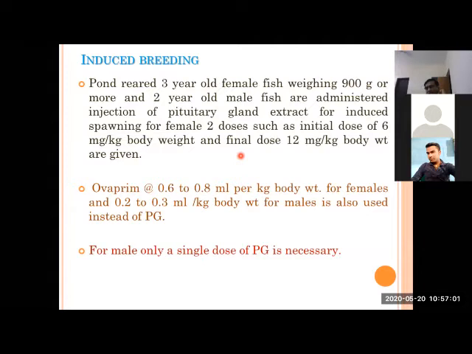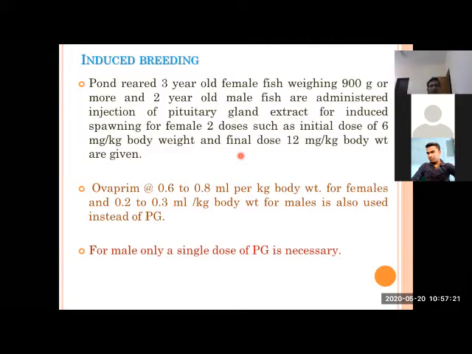When we are doing hypophysation, they are stripped out 7 to 8 hours after injecting. If we are using this technique, we can take males of a lower size as compared to natural conditions.